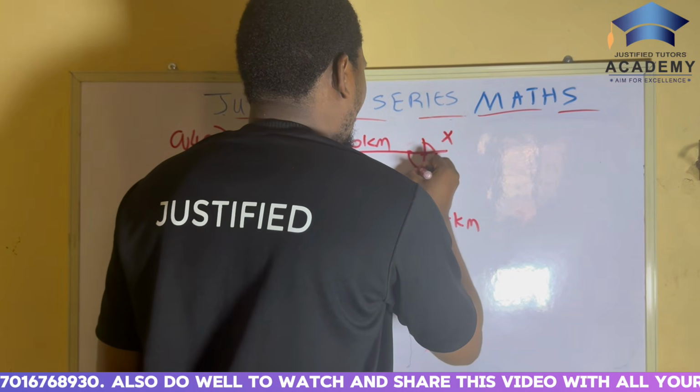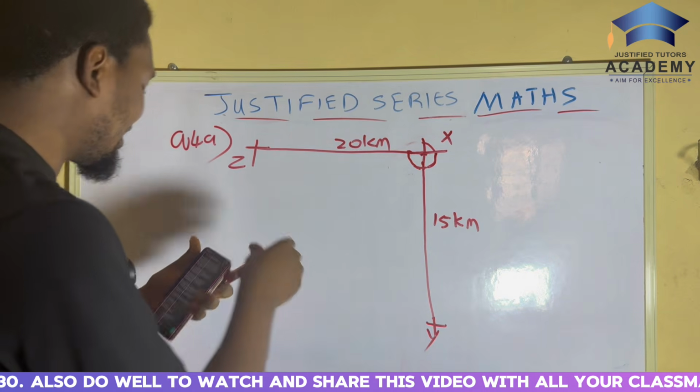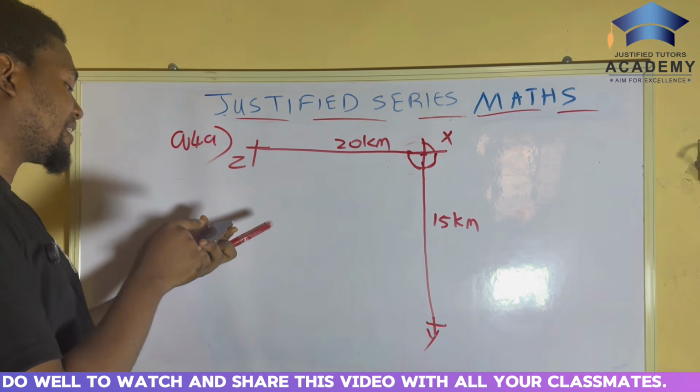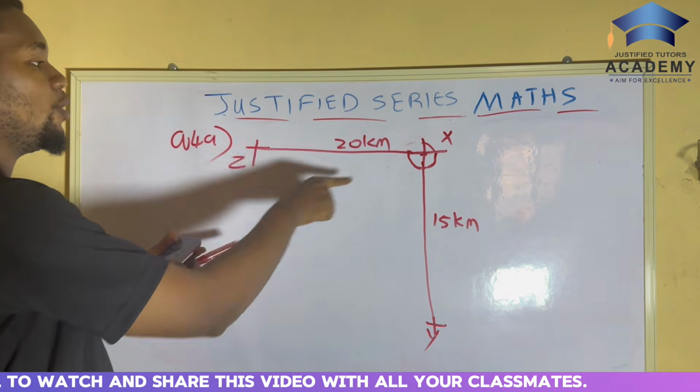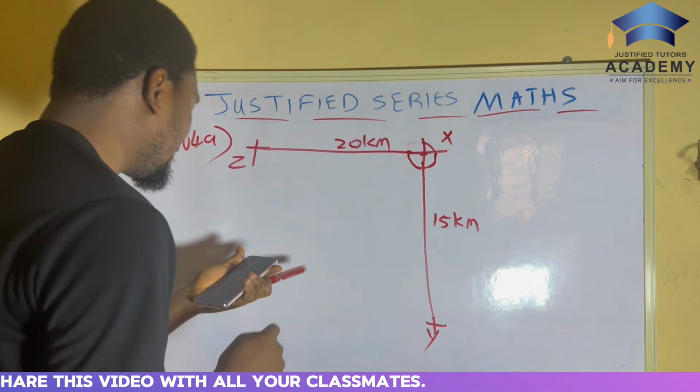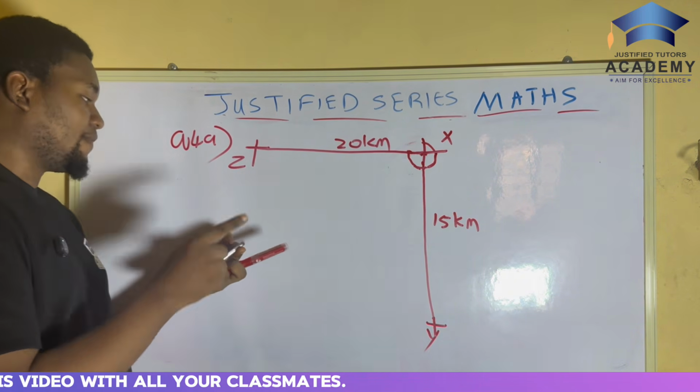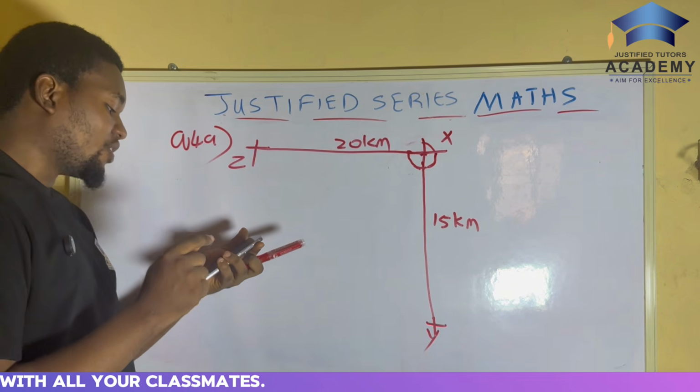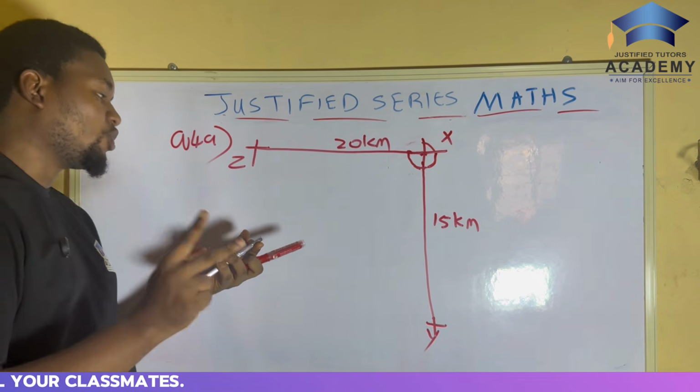They said Z is 20 kilometers from X on a bearing of 270 degrees. Calculate, correct to two significant figures, YZ.